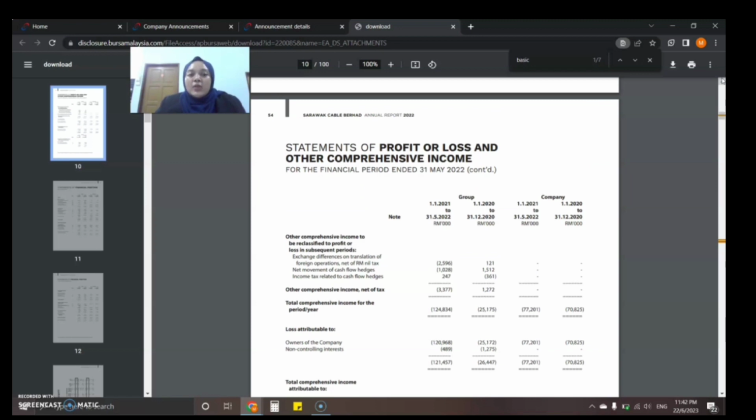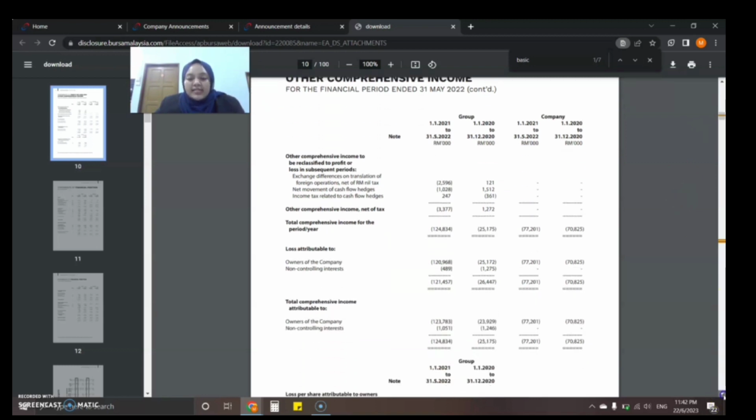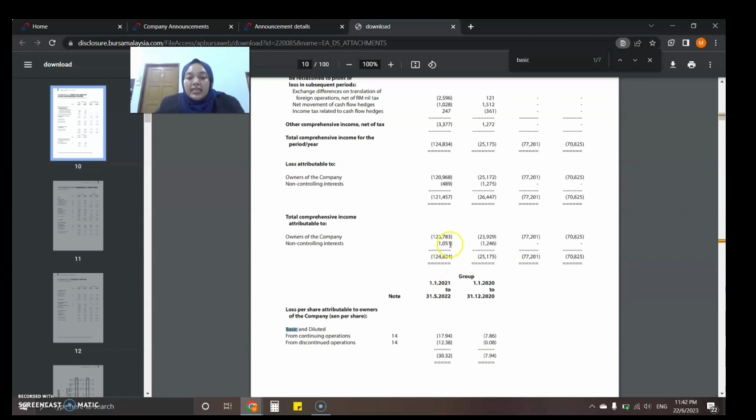Okay, for the next question, we need to compare the basic EPS for two years and comment on the performance of Sarawak Cable Berhad. The basic EPS is disclosed in the statement of profit or loss and other comprehensive income. As we can see, there is a negative income, and between this year and the previous year it has decreased. So based on the income, the net loss, we can get the basic net loss per share.